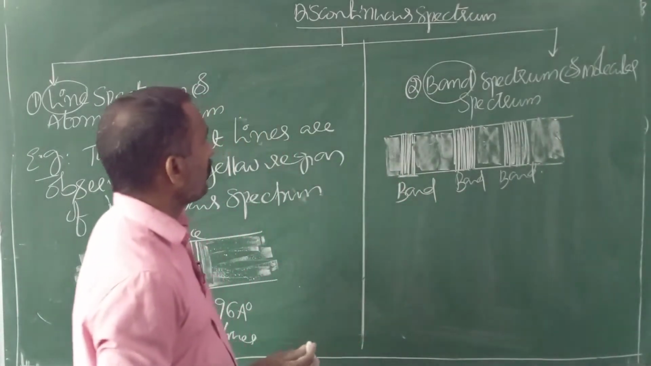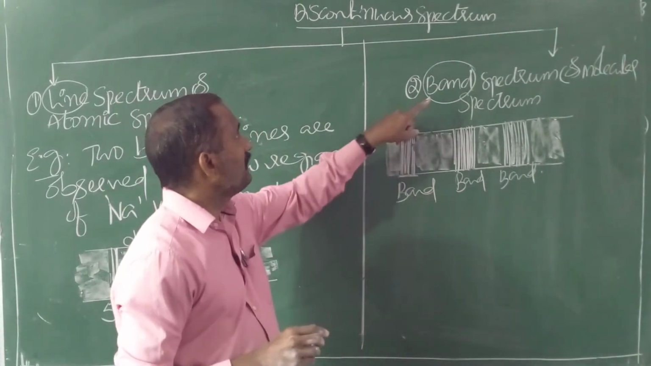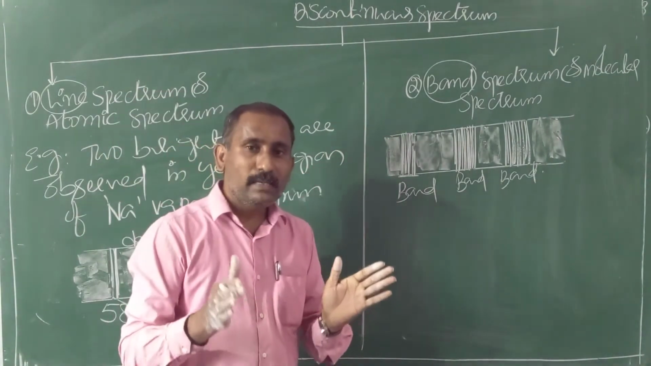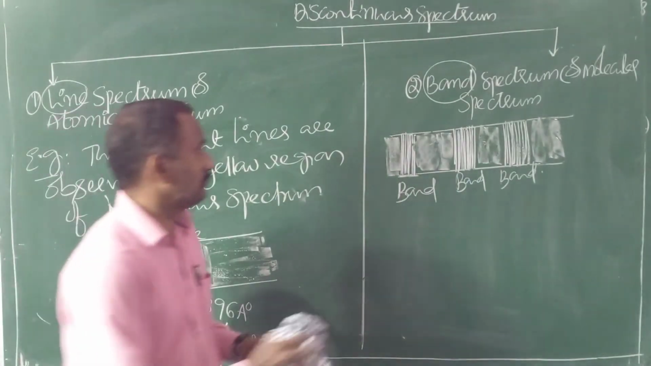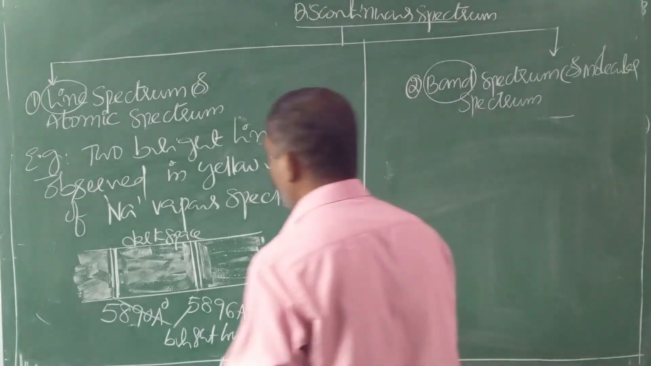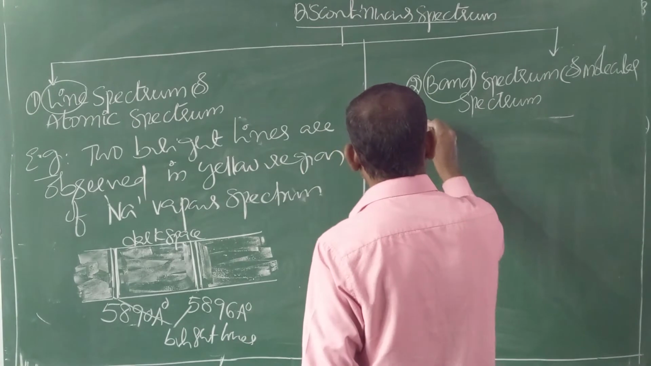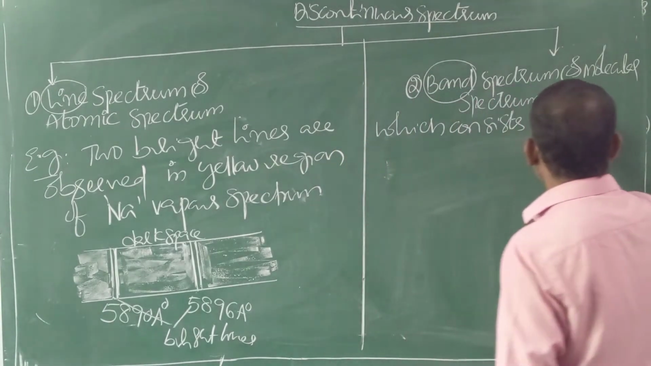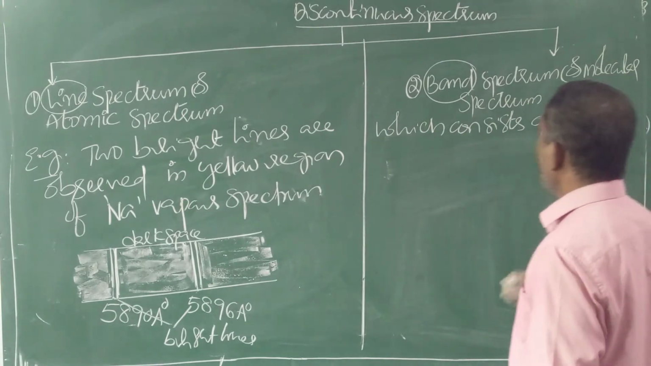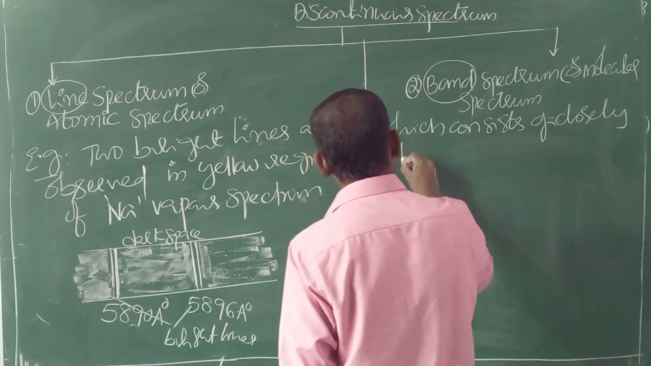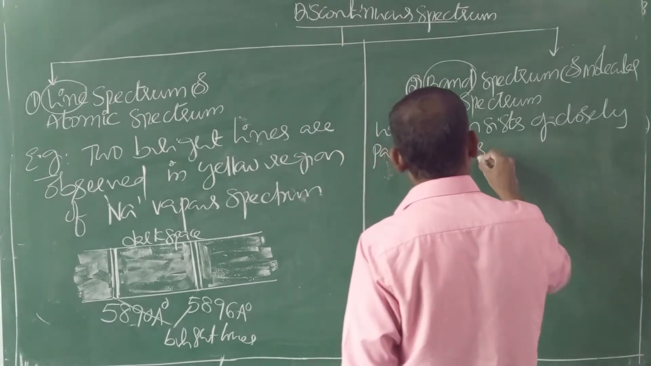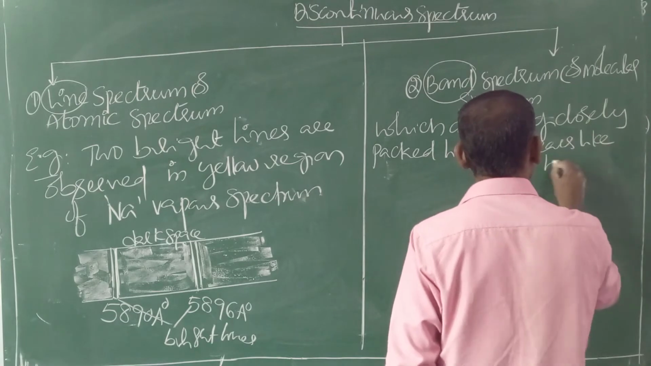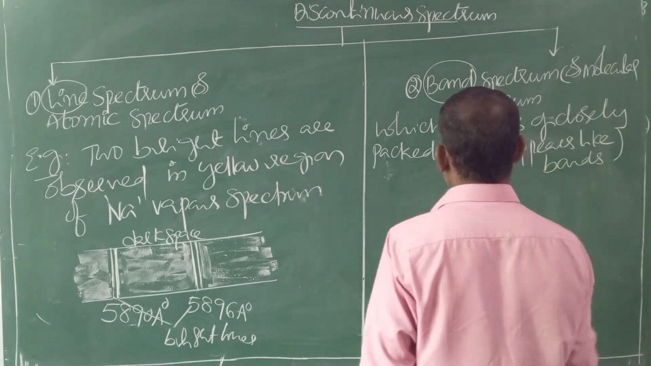So what is meant by band spectrum? The name itself gives the answer. It is a type of discontinuous spectrum which consists of closely packed lines. Closely packed lines appear like bands. That's why the name came as band spectrum.